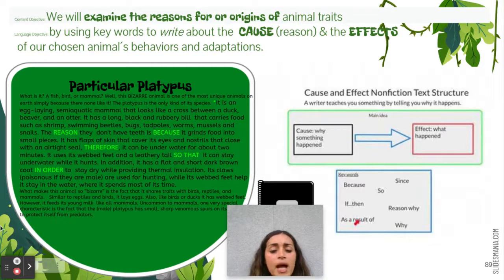You can see that I've highlighted or capitalized words to show you the key vocabulary to show the cause and the effect of why these animals, or in this case, the platypus, has the adaptations that it does.